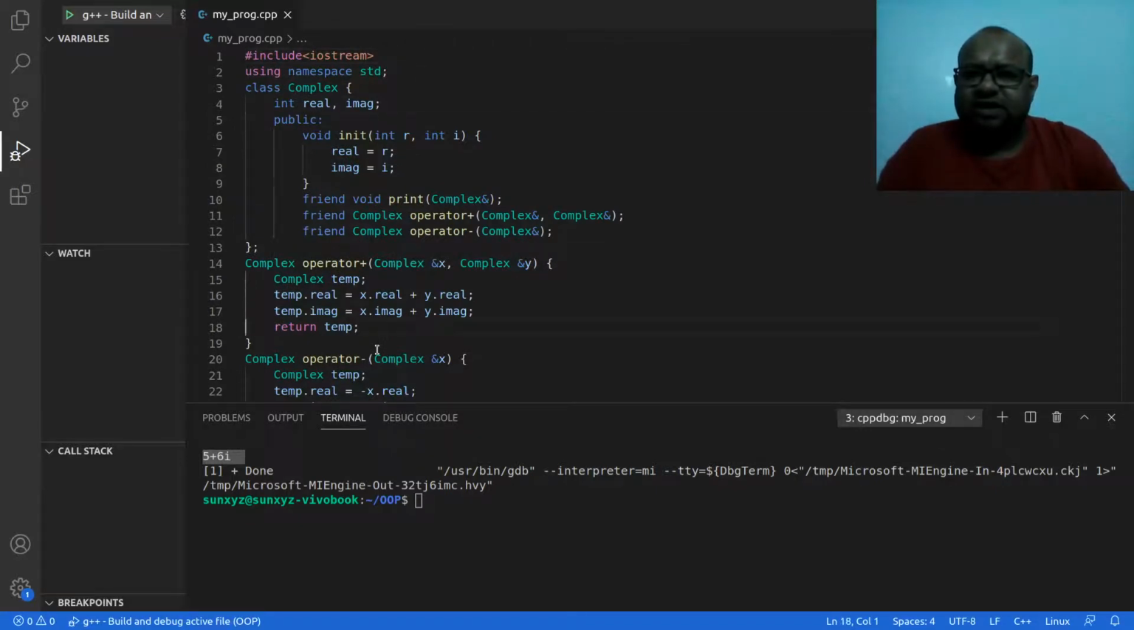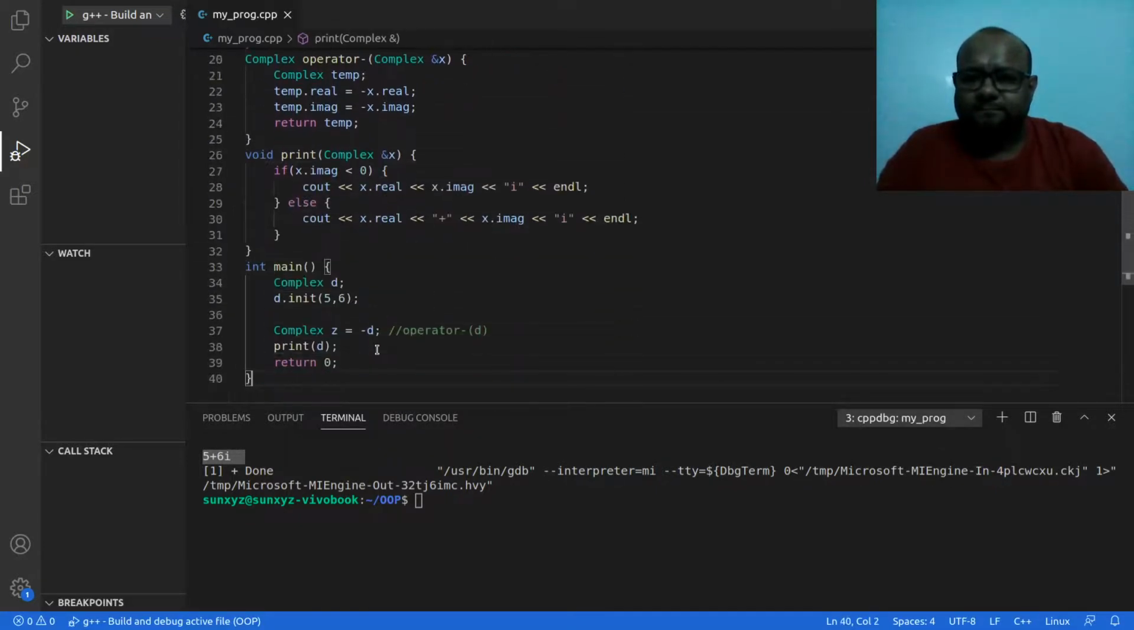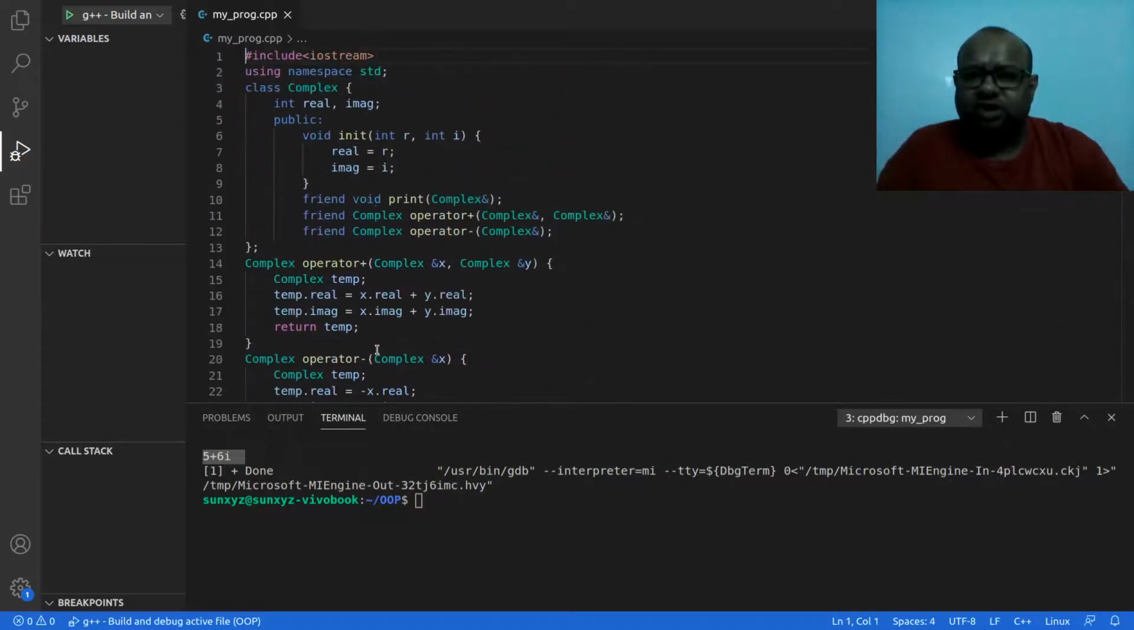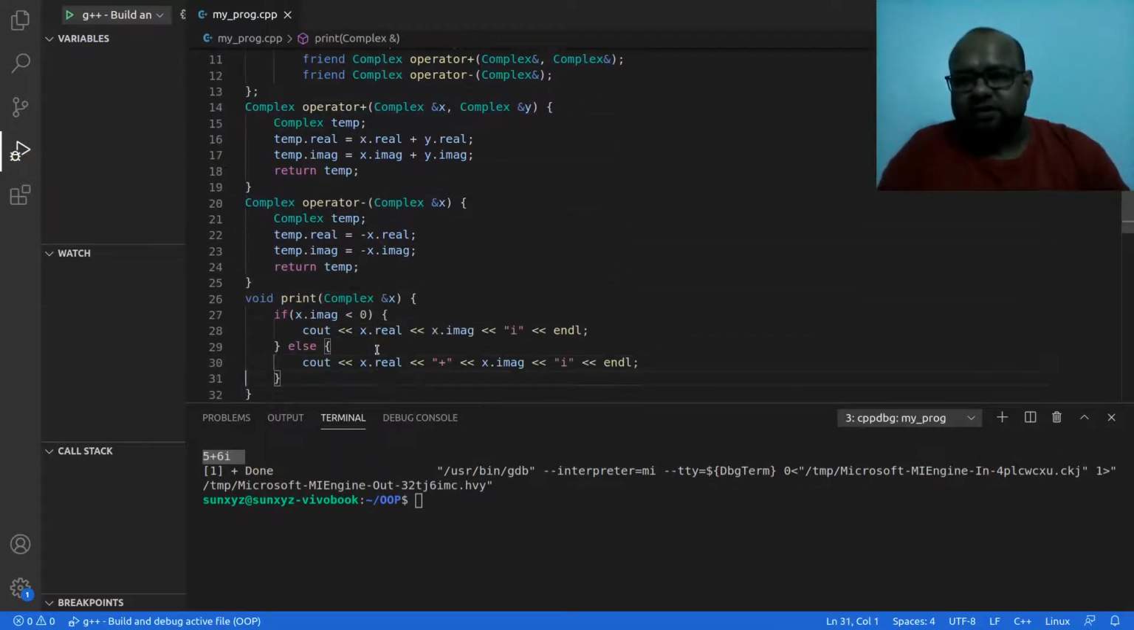So these are all the things that we have. Now you have seen up to this point what a friend function is, you have seen how to do binary operator overloading, you have seen how to do unary operator overloading, and we have done both of them.